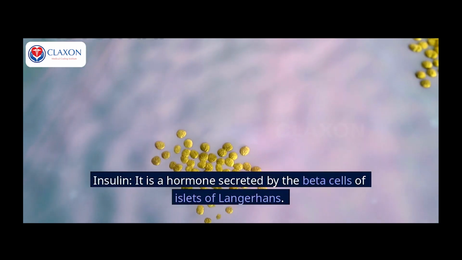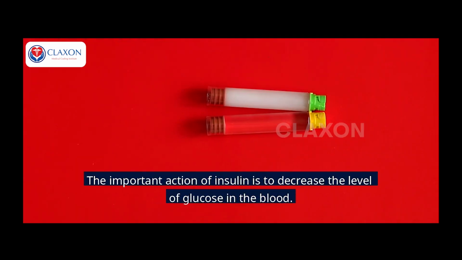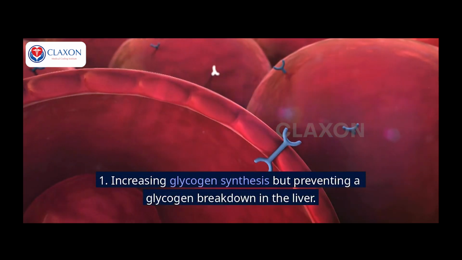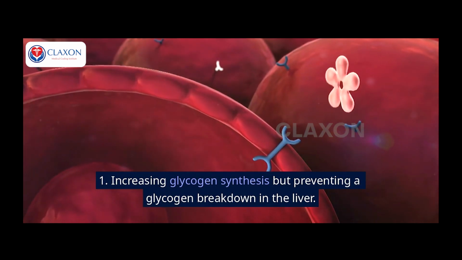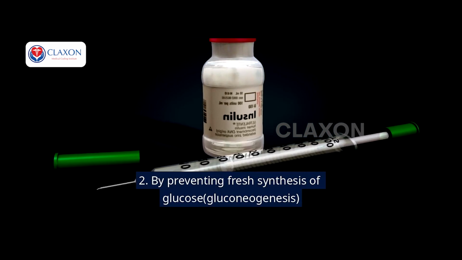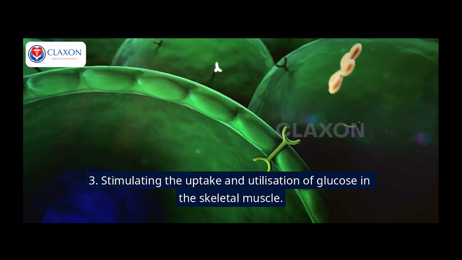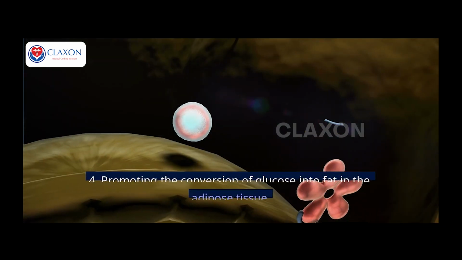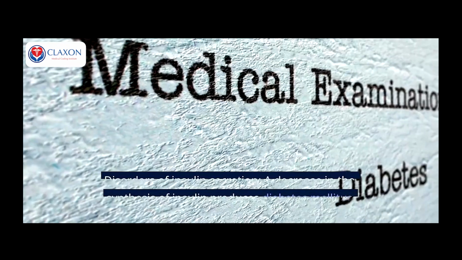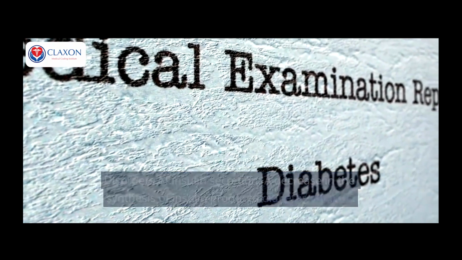Insulin: it is a hormone secreted by the beta cells of islets of Langerhans. The important action of insulin is to decrease the level of glucose in the blood. 1. Increasing glycogen synthesis but preventing glycogen breakdown in the liver. 2. By preventing fresh synthesis of glucose, gluconeogenesis. 3. Stimulating the uptake and utilization of glucose in the skeletal muscle. 4. Promoting the conversion of glucose into fat in the adipose tissue. Disorders of insulin secretion: a decrease in the synthesis of insulin produces diabetes mellitus.